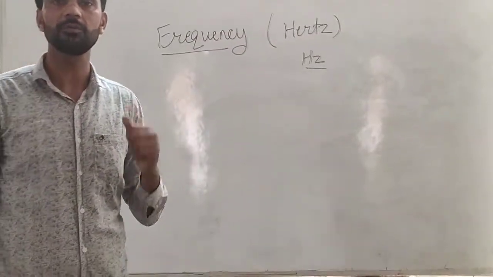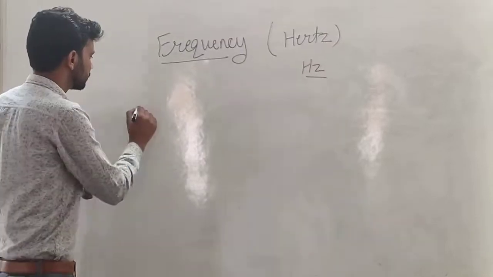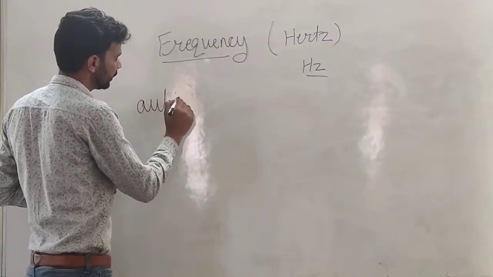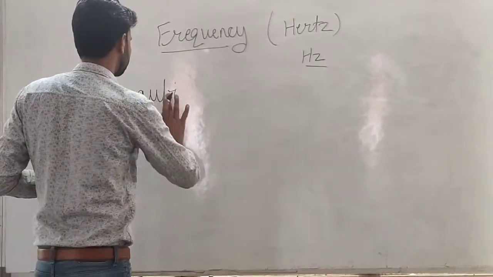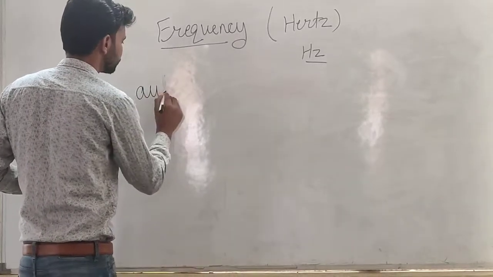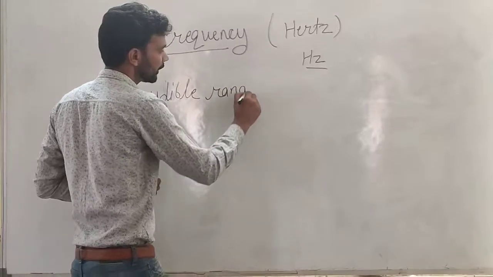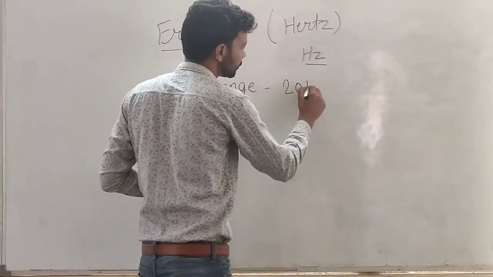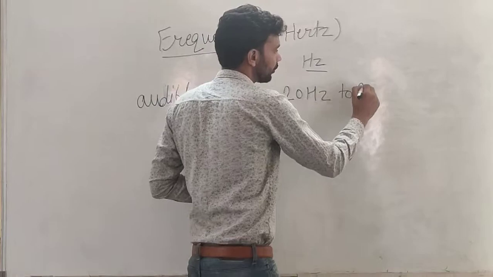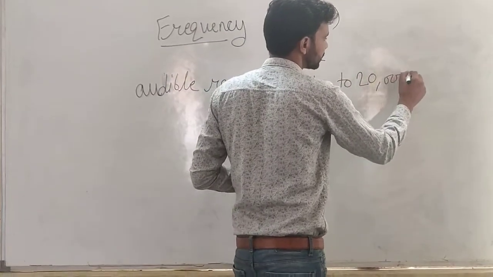Now we will discuss the audible range. The audible range of humans is 20 hertz to 20,000 hertz.